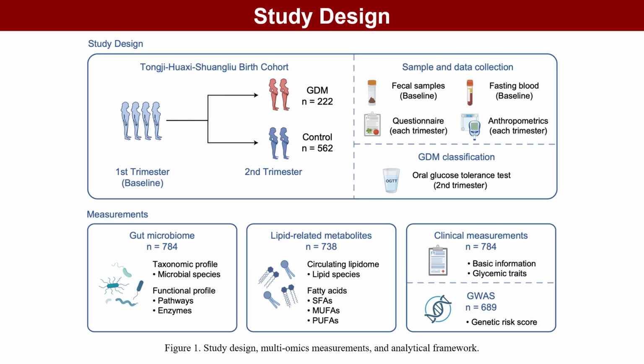This study included 784 women from the Tongji-Huaxi-Shuangliu Birth Cohort. All provided stool and fasting blood samples in early pregnancy and underwent screening in mid-pregnancy. During follow-up, 222 developed gestational diabetes and 562 maintained normal glucose levels. We obtained gut metagenomes from all 784 women, plasma lipid profiles from 738, and genetic data from 689 participants.